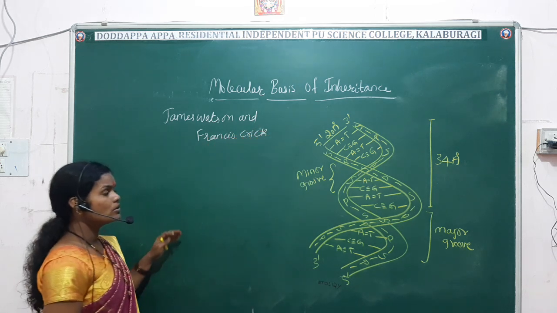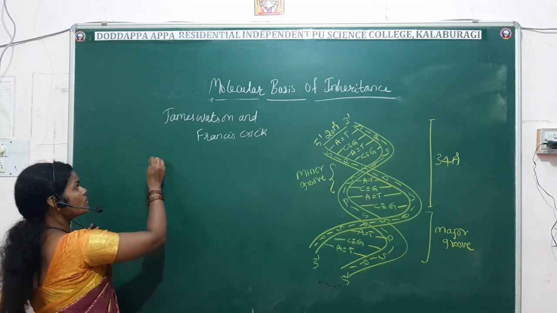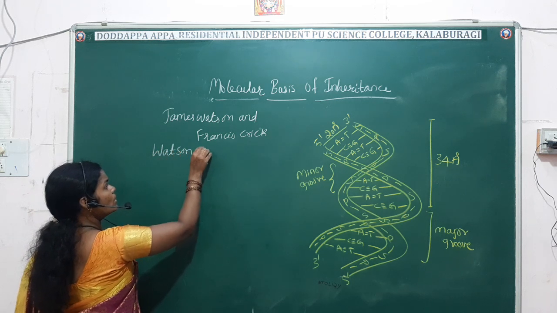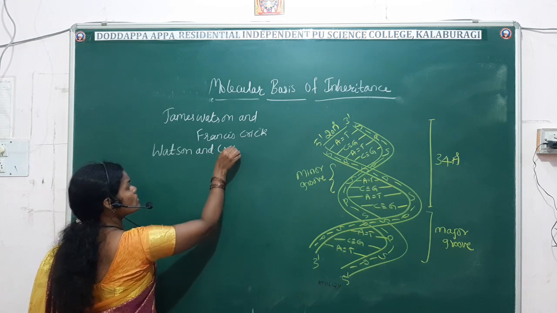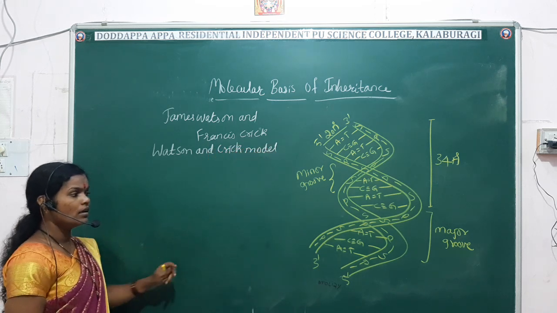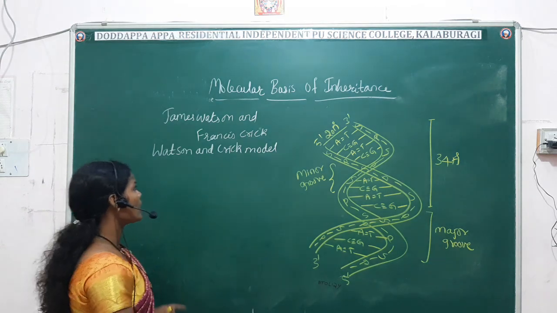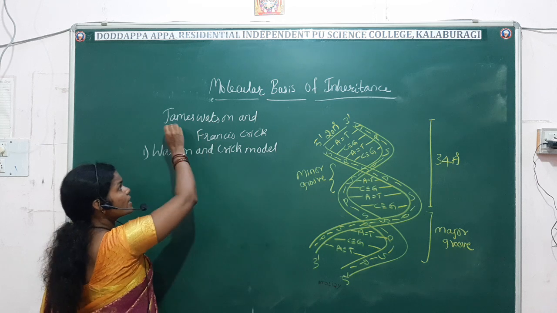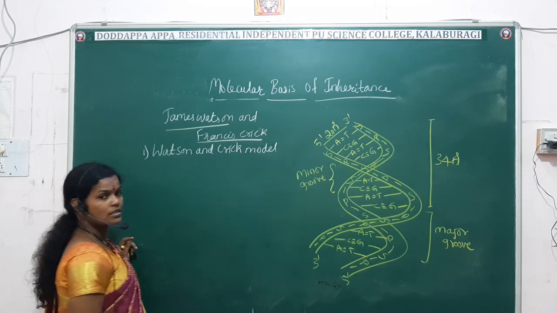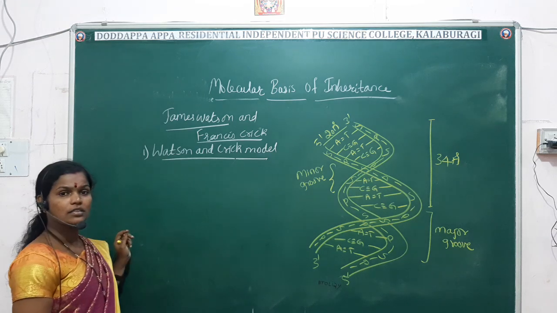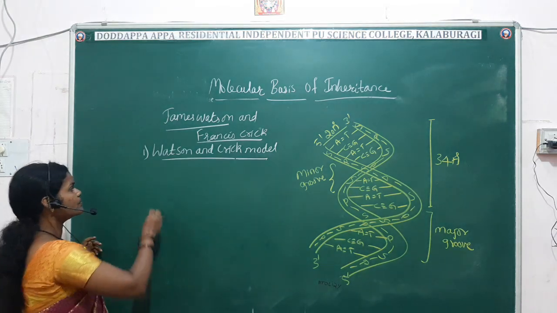So that is why it is also called the Watson and Crick model. It is the double-stranded helix. It has been discovered by the scientists James Watson and Francis Crick. That is why we call this model the Watson and Crick model.